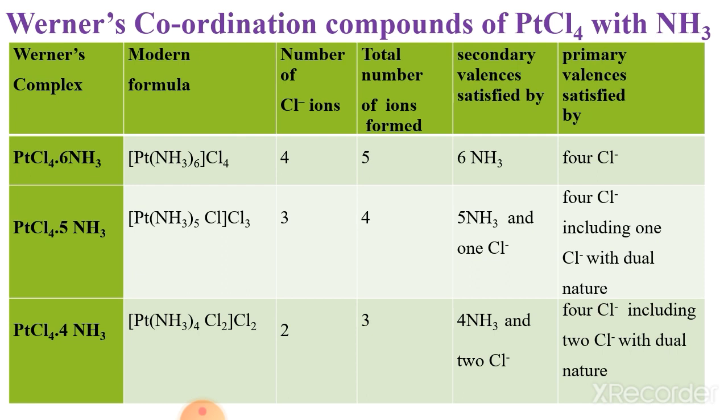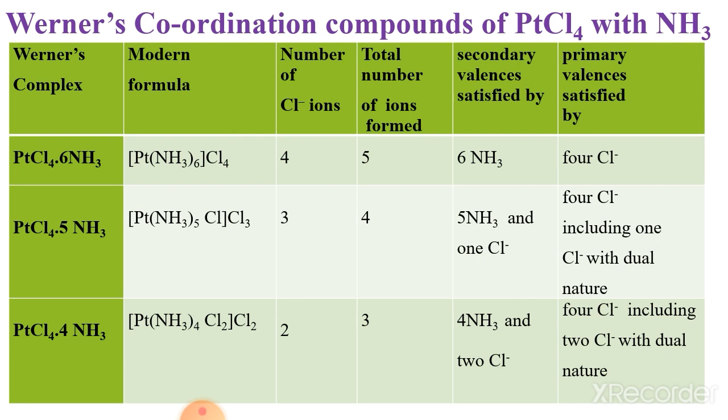The secondary valency is 4 ammonia and 2 Cl minus. The primary valency is 4 Cl minus ions, including 2 Cl minus ions with dual nature. That means they behave as both secondary and primary valency. So these are the basic things you have to know according to Werner's theory.